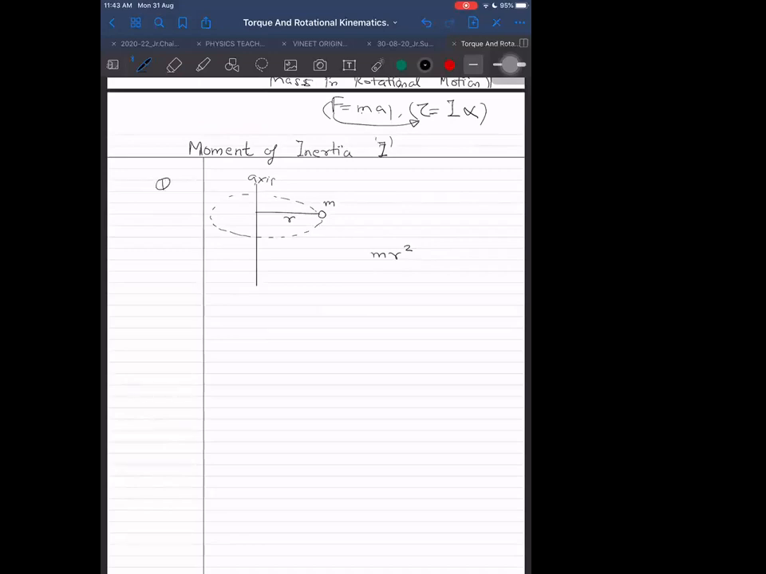Mr square. Now, I will give one other example where I will have the same moment of inertia. Before that, let me discuss one thing about it. After that, I will start.